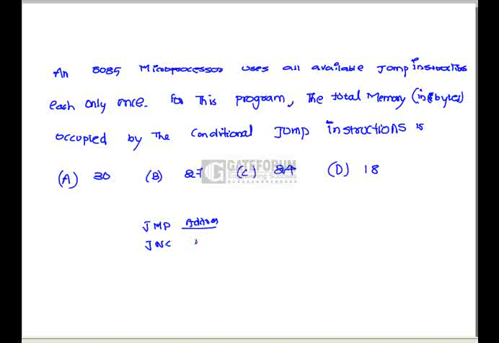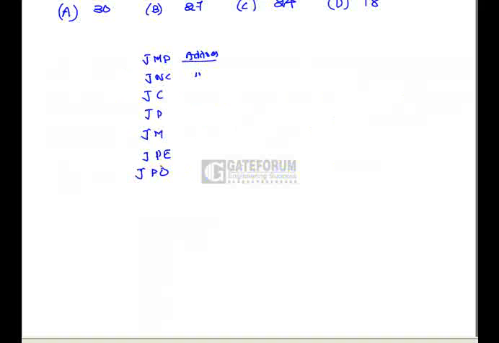Here, jump on no carry, jump on carry, jump on positive, jump on negative, jump on parity even, jump on parity odd, jump on zero, jump on non-zero. So if we consider only the space occupied by the conditional jump instructions, 8 conditional jump instructions are available. Each conditional jump instruction occupies 3 bytes of memory. Hence total memory space occupied by the conditional jump instructions is 8 into 3, which is equal to 24 bytes. Hence option C is correct.